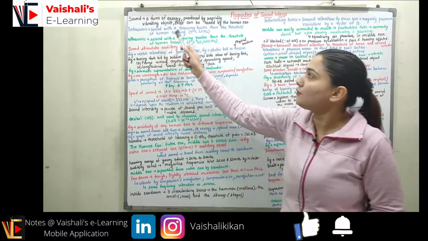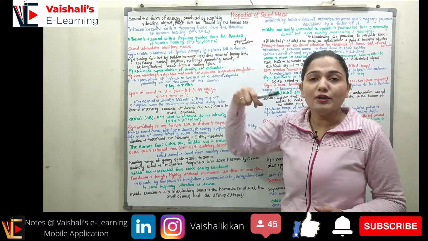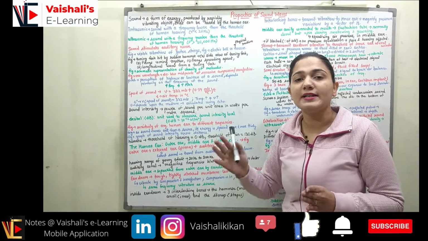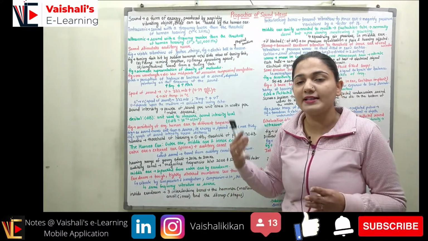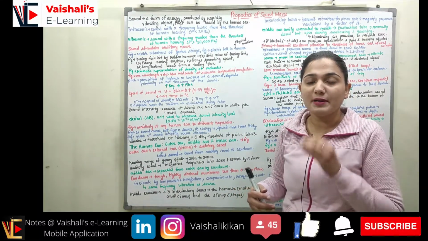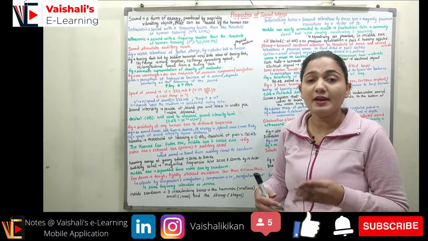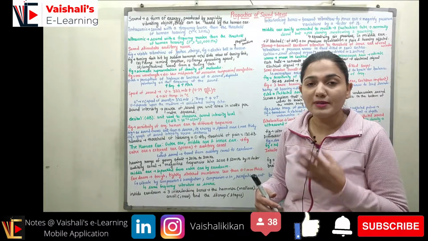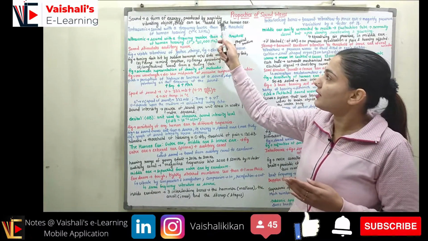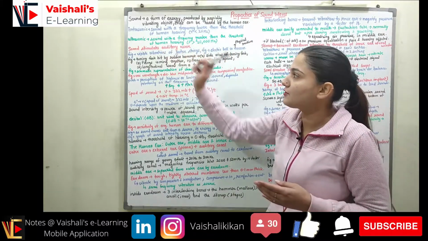Coming to the two types of sound, infrasonic sound and ultrasonic sound. Infrasonic sound is a sound having a frequency lower than the threshold of human hearing. Human hearing has a threshold from 20 Hz to 20 kilohertz, or 20 Hz to 20,000 Hz. So the sound which has a frequency lower than 20 Hz is infrasonic sound.